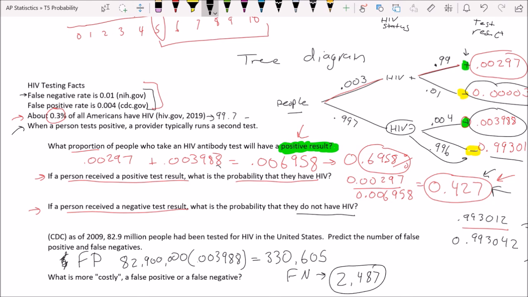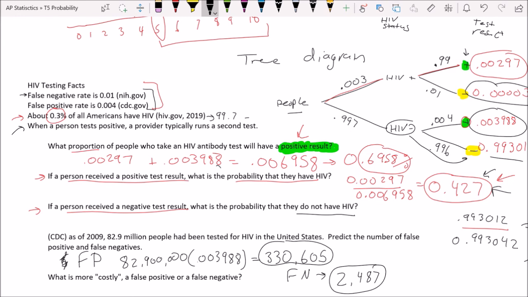Okay, so isn't that interesting too? A lot of people getting a false positive, not as many people getting a false negative. Now, understand that in medicine, they can change the way these tests work. They can make them more sensitive, so they're more likely to have a positive test, or they could make them more specific, so they're less likely to have a positive test. And the researchers do this on purpose, so let's talk about why that is. And look, it's sad that 330,000 or 331,000 people at one point were walking around thinking they had HIV when they didn't. I'm sure that was really stressful.